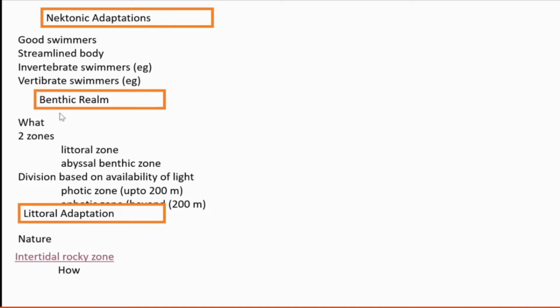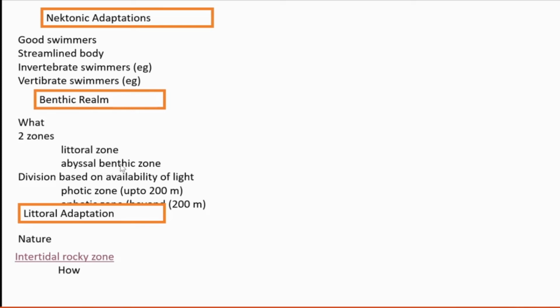Then we are moving to the benthic realm. The benthic realm we can divide into two zones. The littoral zone means the floor of the littoral zone. That is a benthic realm.